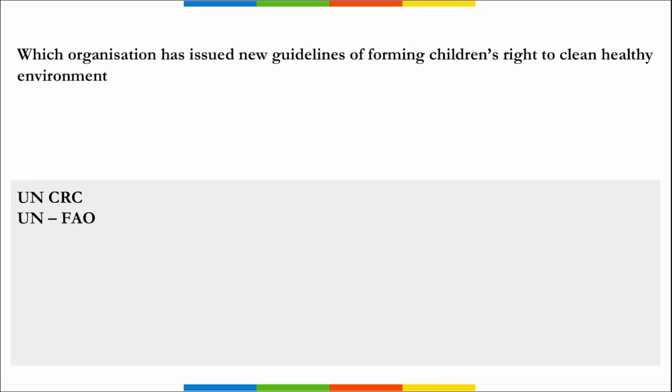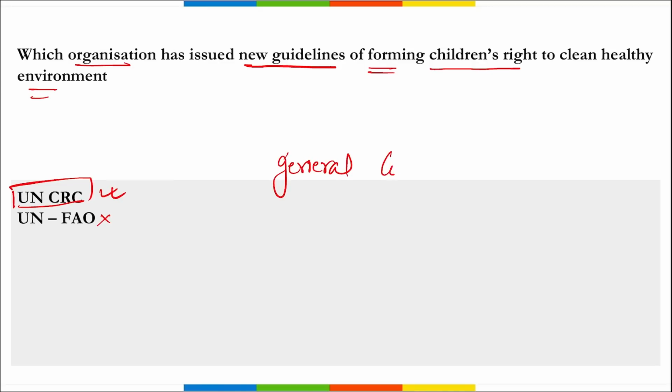Moving on. Next, which organization has issued new guidelines of forming children's right to clean, healthy environment? It is United Nations CRC. Right? Option A is correct here. B is wrong. United Nations CRC, that is your Committee on the Rights of the Children, they have issued new guidelines, formerly known as General Comment No. 26, that is for 2023.